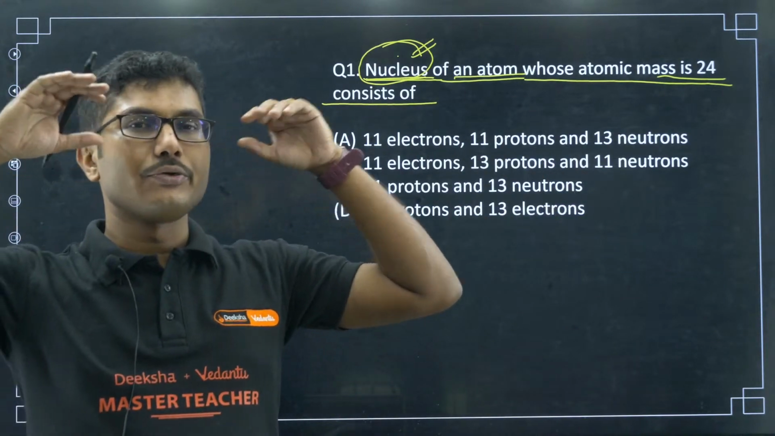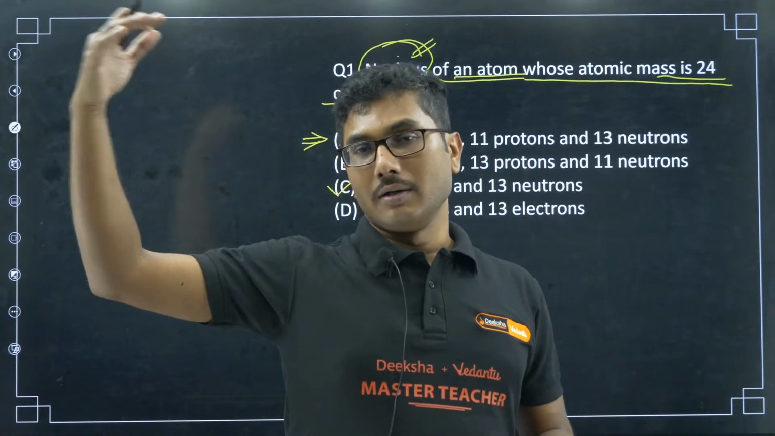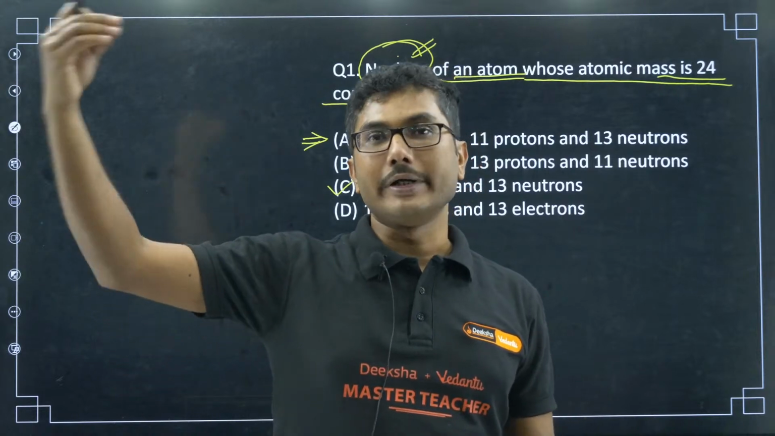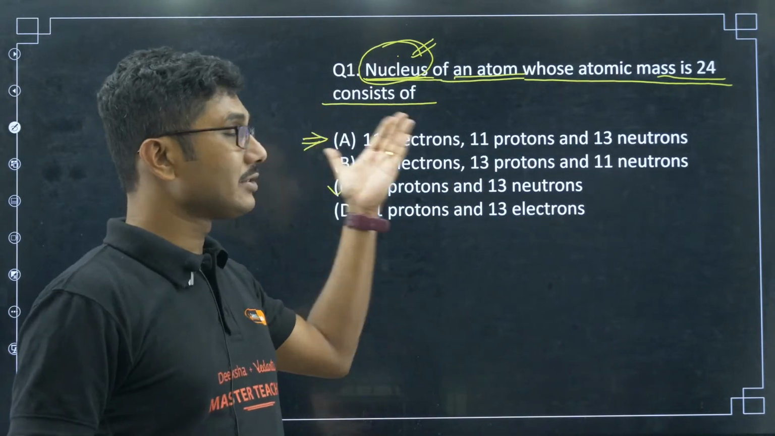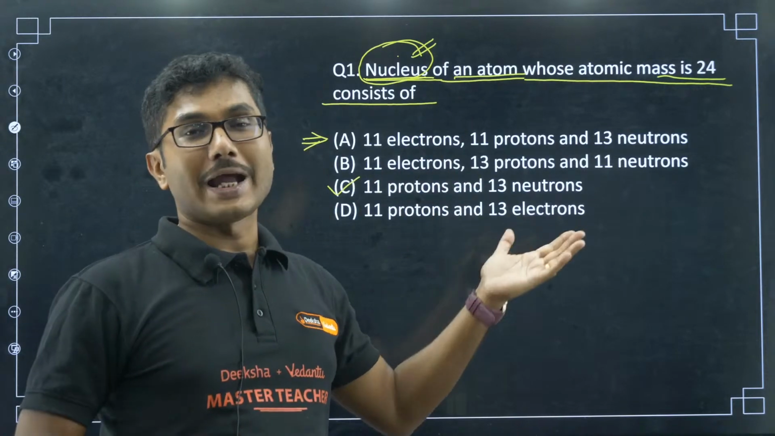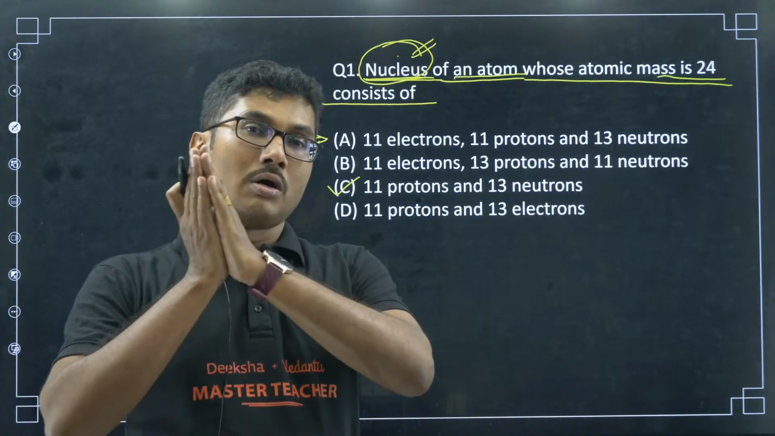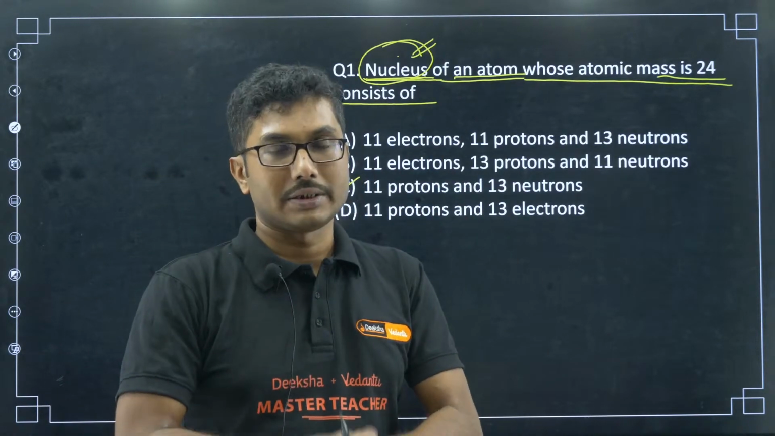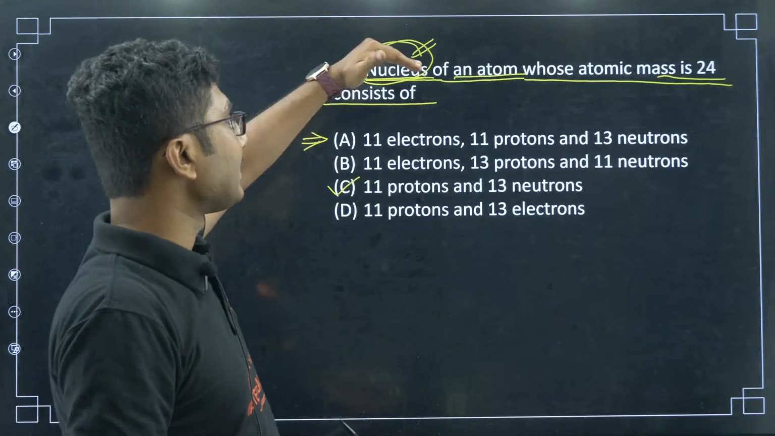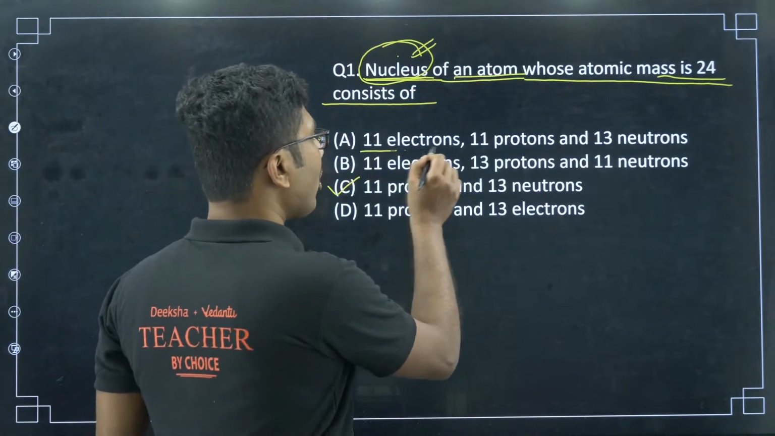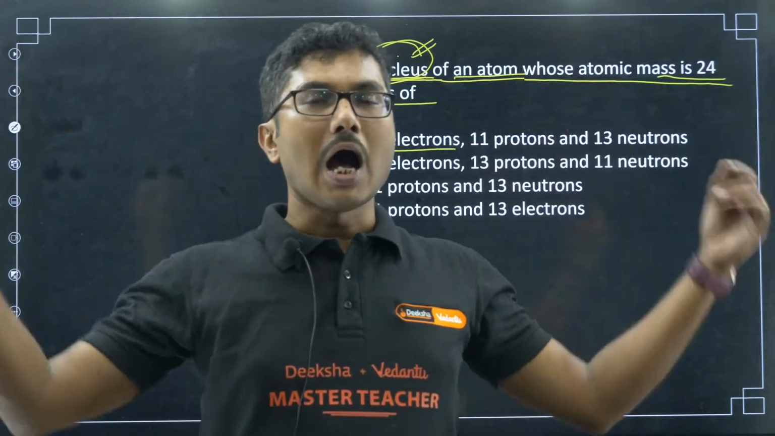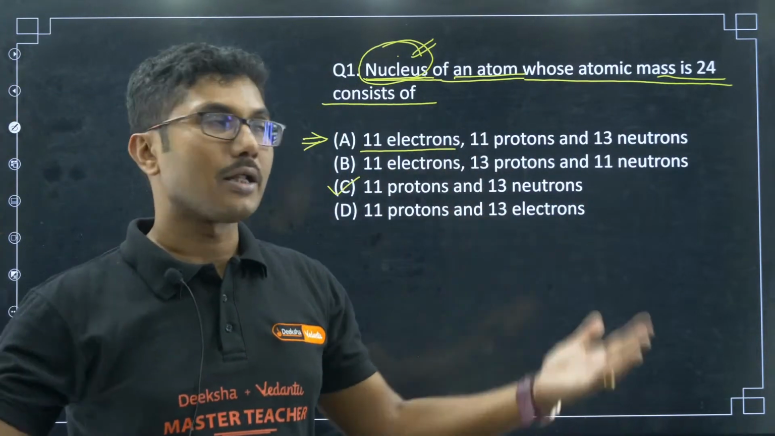Provided it's a neutral atom. If it is an ion, then probably it has already lost some electrons. But the idea is to make sure you know that there are no electrons present inside the nucleus. That is why this question is given. Electrons are not inside the nucleus. They are orbiting outside the nucleus. They are part of the atom.